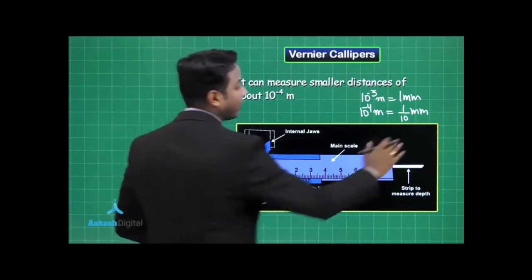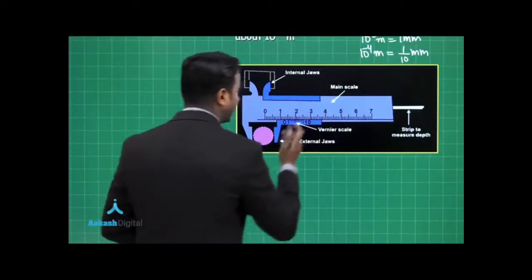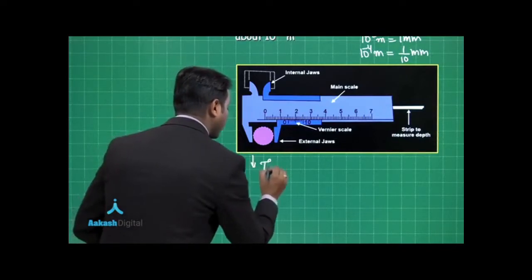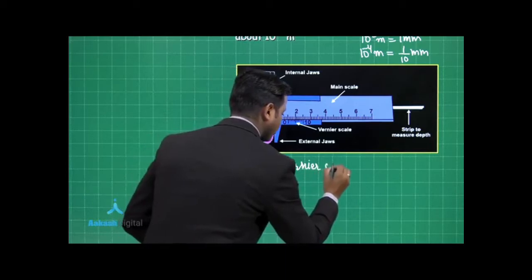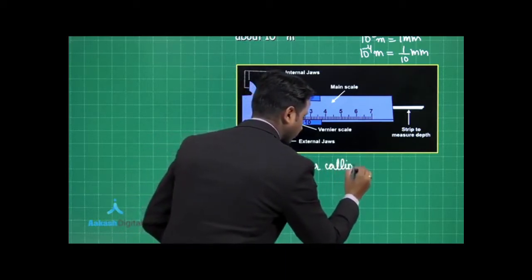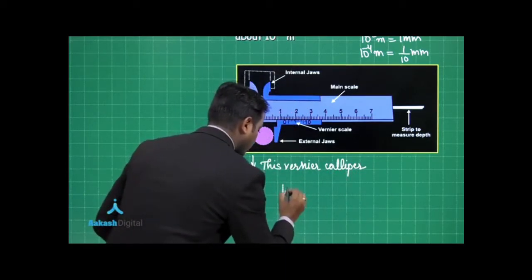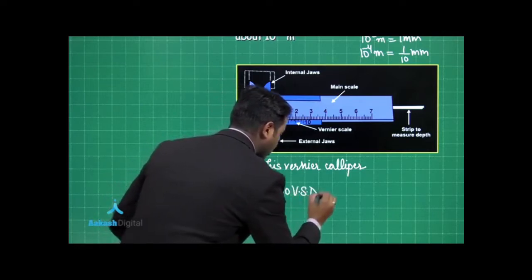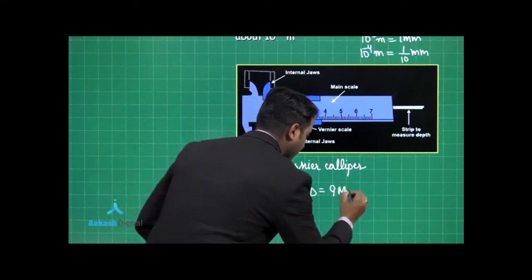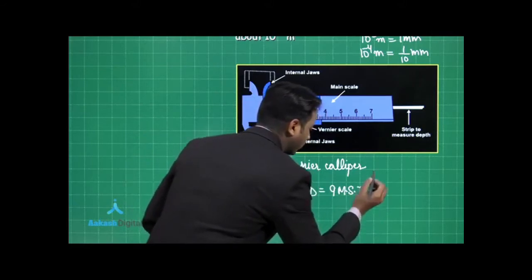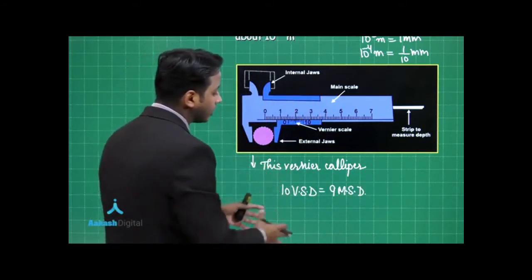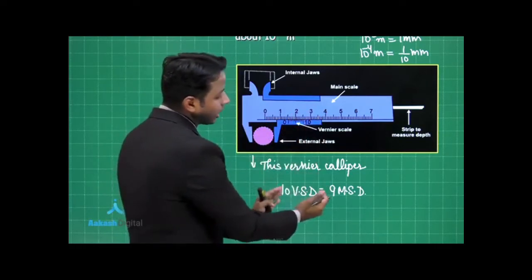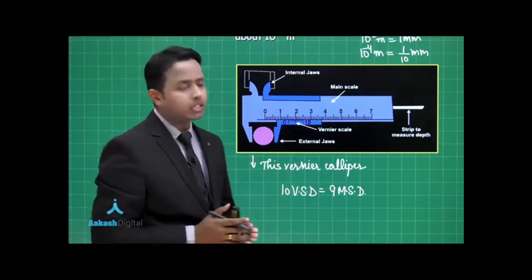So here I have chosen the convention for particularly this vernier caliper. Ten vernier scale divisions is equal to 9 main scale divisions. So it depends upon you what kind of vernier caliper you are constructing. Here I have considered that 10 vernier scale divisions are equal to the 9 main scale divisions.